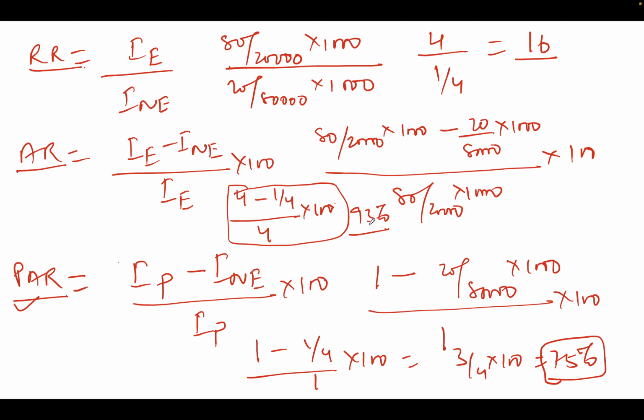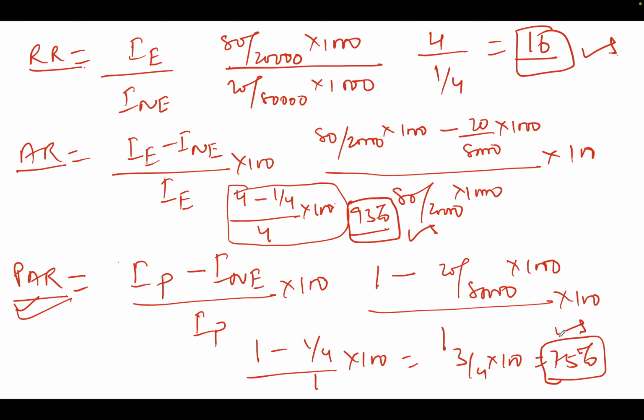Now take this value, this value, and this value. Relative risk in this question happens to be 16, so 16 times more possibility of developing lung cancer in those who are smoking. Attributable risk is 93%, so if you remove smoking as a risk factor, you will be able to reduce lung cancer in the exposed group by 93%. Now what is population attributable risk? 75%. It means if you remove smoking as a risk factor, you will be able to reduce lung cancer in the entire population by